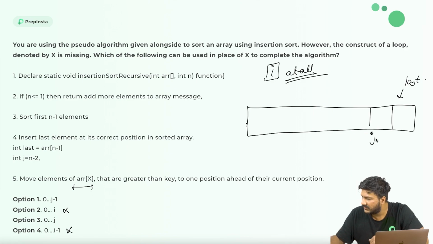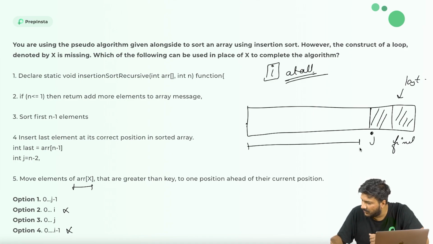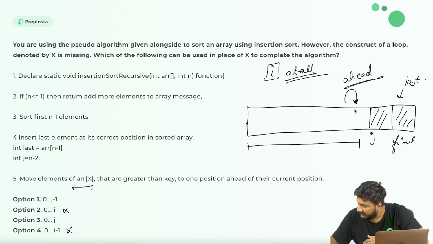So in that case, let's say if these two elements are fixed, what I would need to do is move all of these elements. Maybe they are saying one position ahead. Correct. So in that case, till here I will be moving, and this particular position is nothing but j minus 1.